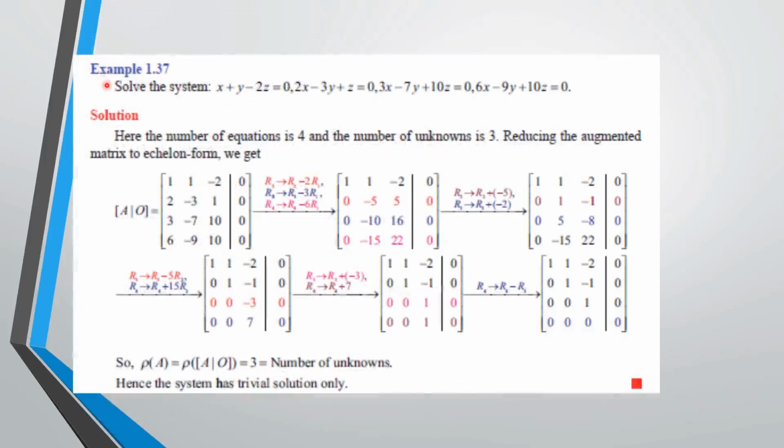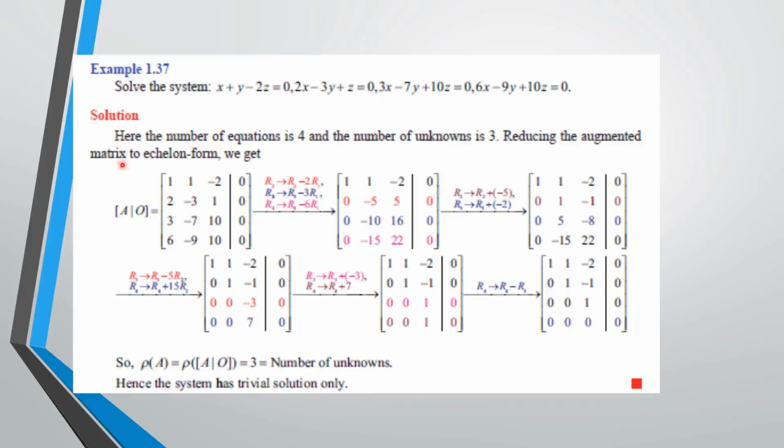Next, we are going to see example 37 in chapter 1. Solve the system. Here also we are going to solve the equations. Here we have a set of 4 equations with no constant term, so these 4 equations are called homogeneous equations. Now we are going to solve the system. Let us see the solution.